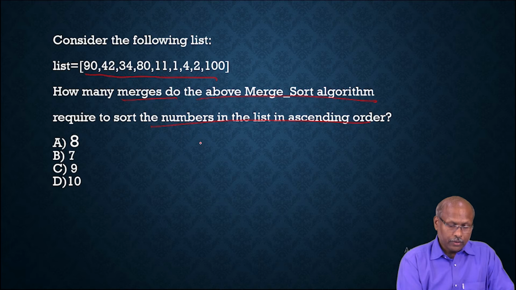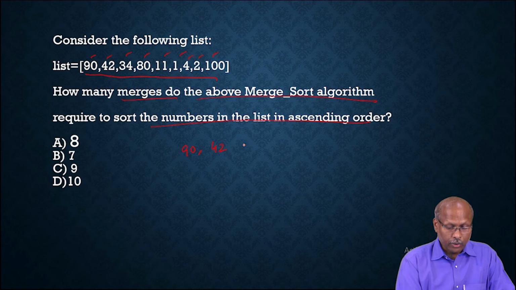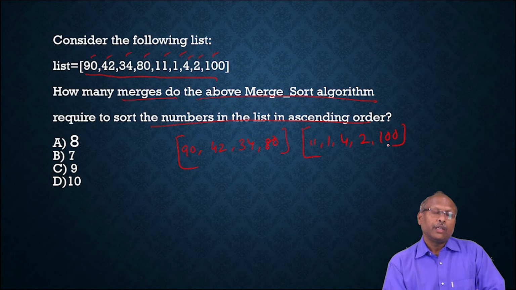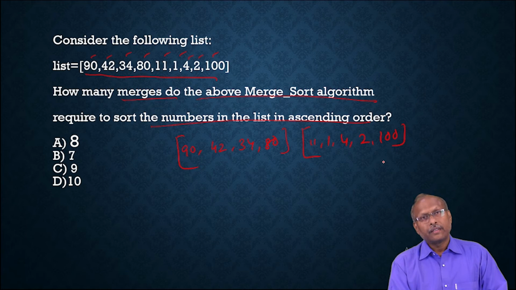Initially this is the original list, so it will be divided into two parts. The first part after dividing is 90, 42, 34 and 80. The second part will be 11, 1, 4, 2, 100. Because there is an odd number of elements, one half will have one more. So the first half has 4, the second part has 5.